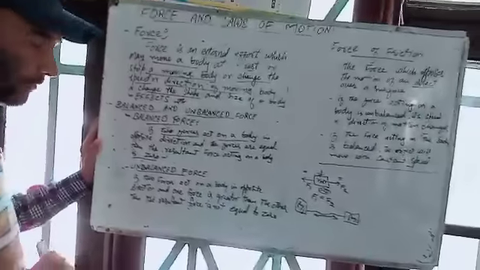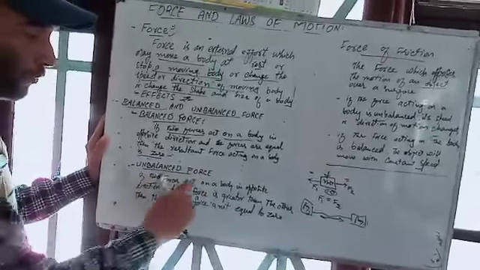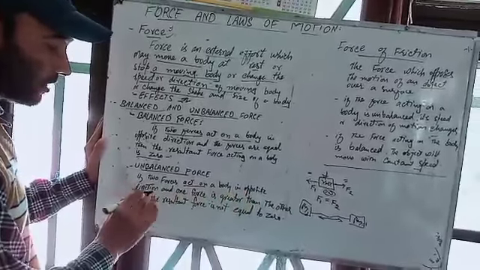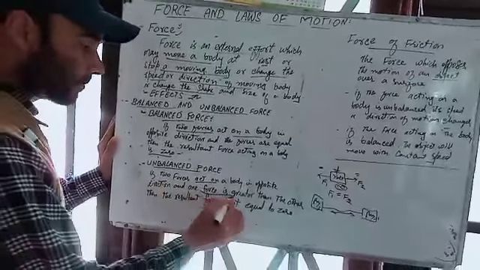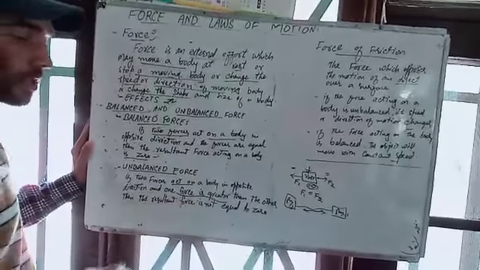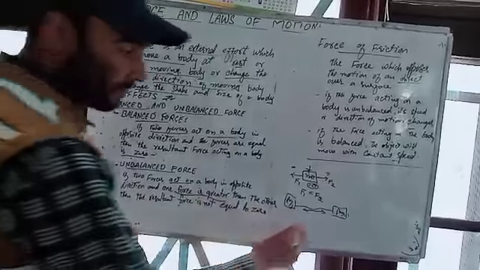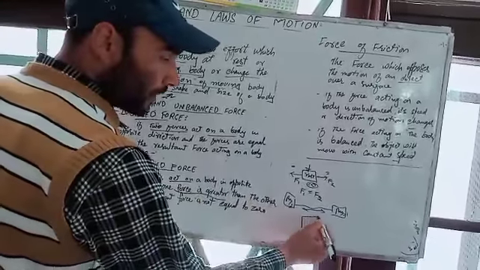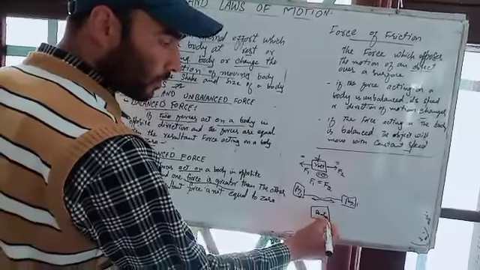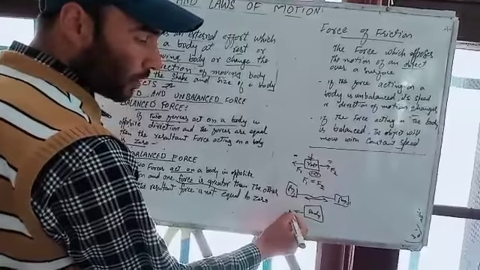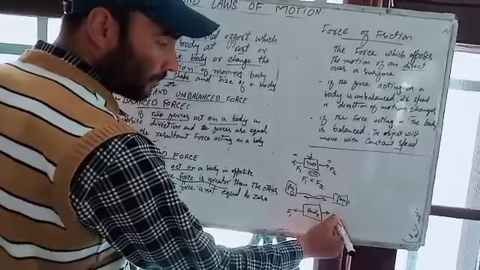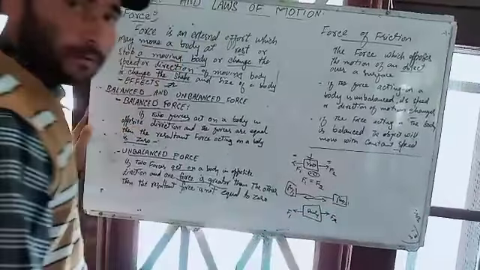Now, what is unbalanced force? If two forces act on a body in opposite directions and one force is greater than the other, then the resultant force is not equal to zero. If a body is present over here, F1 is pulling towards this side and F2 is pulling towards that side.